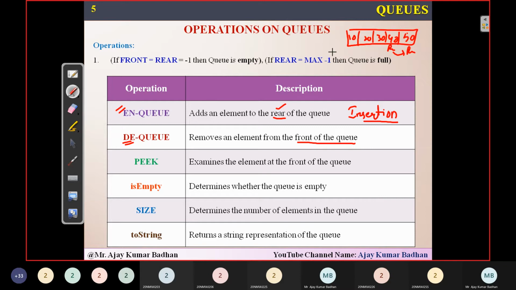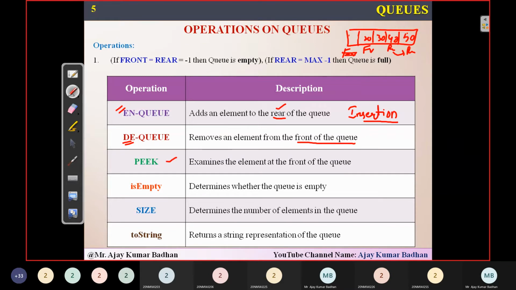And whenever you want to delete, front is pointing at this particular location. So remove an element from the front. You want to delete 10 here, I mean 10 in this case. So you'll be simply removing 10 here, and then you will be incrementing front to this particular location. So it is coming to this point. That is what it is saying.